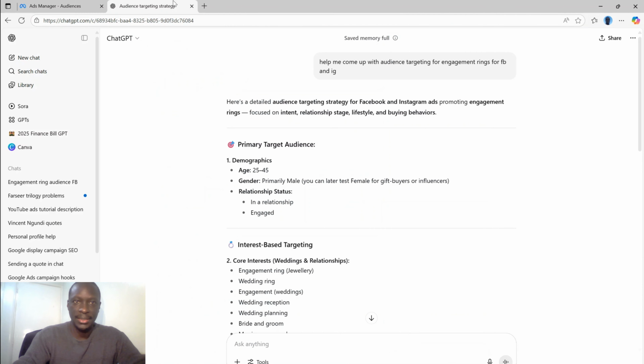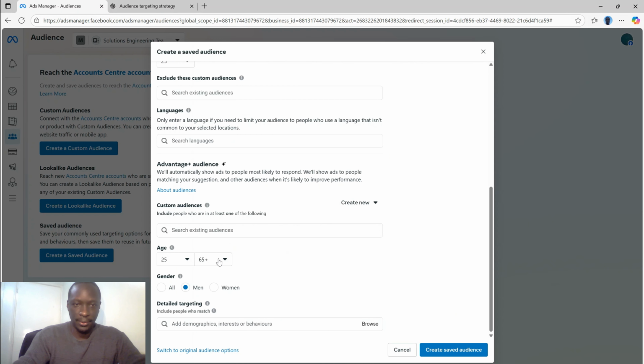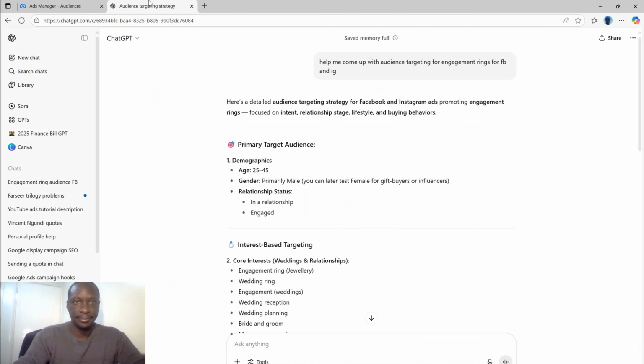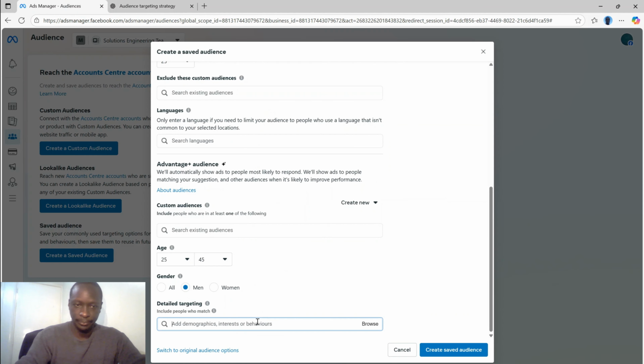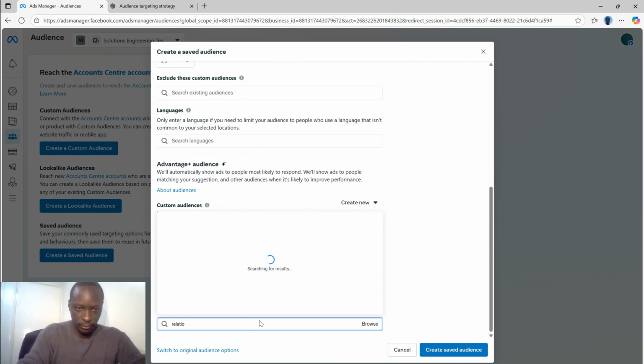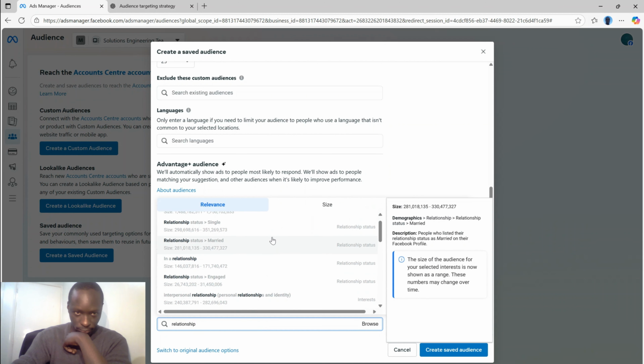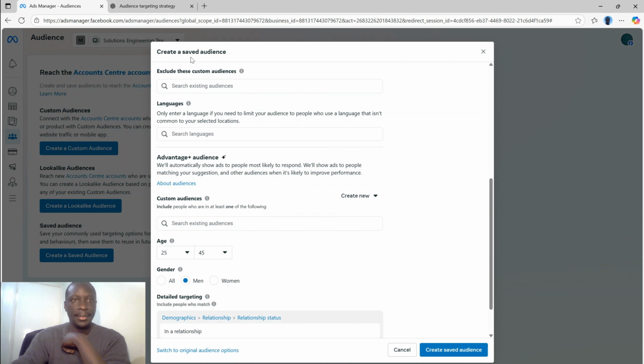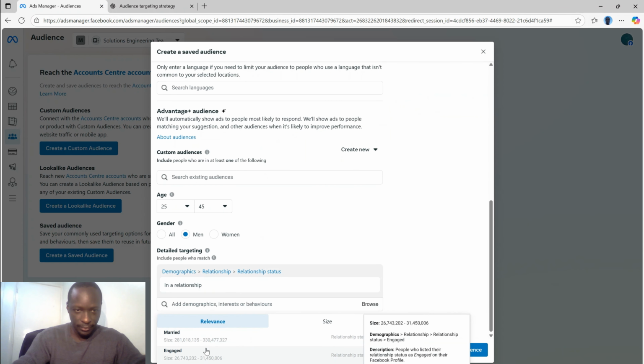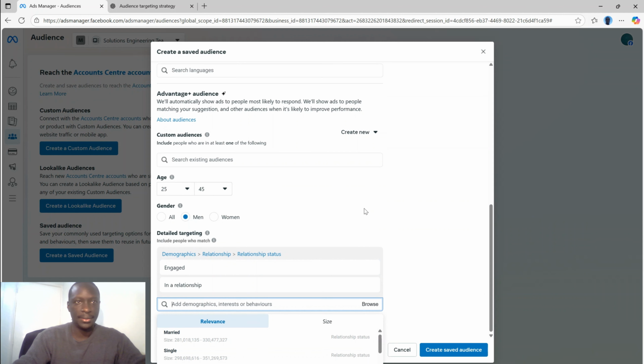So we come back to ChatGPT and see if we change the age to 45. Okay, we have to reduce this to 45. I am skipping boomers. Hope it's not too cruel. So I will choose relationship status, in a relationship. And then it advised us to say engaged. We check that box.